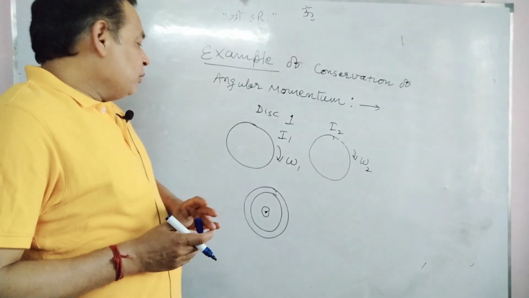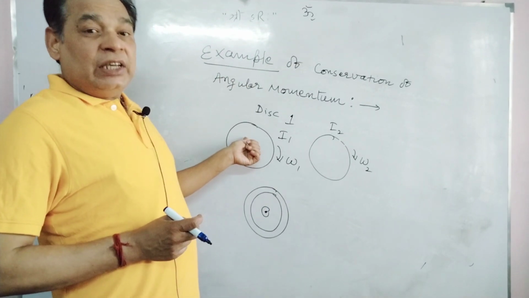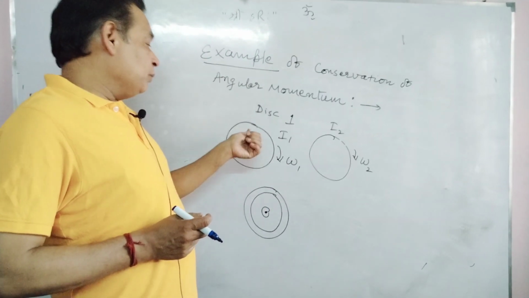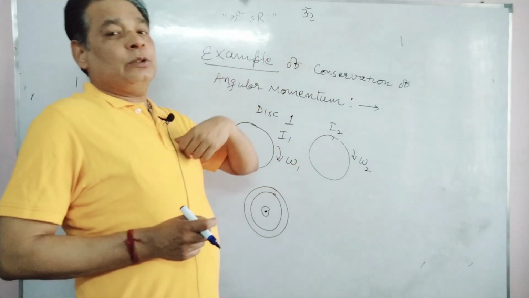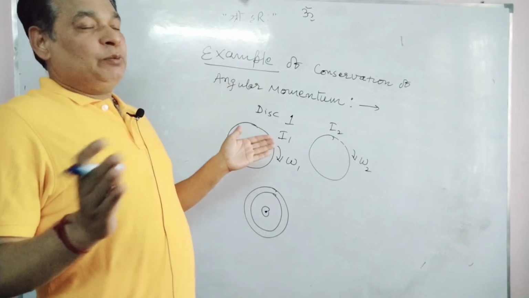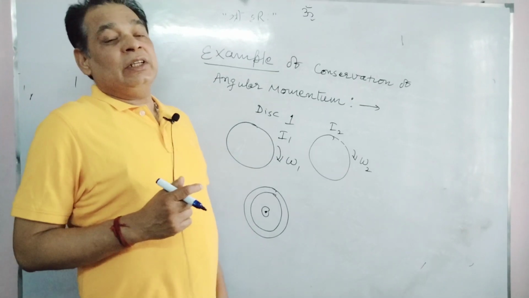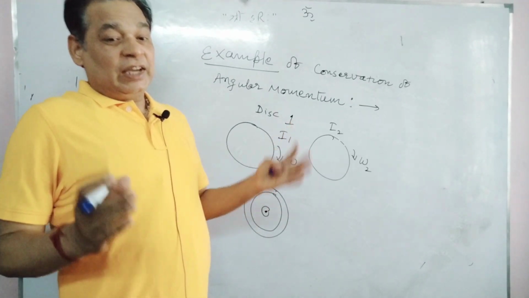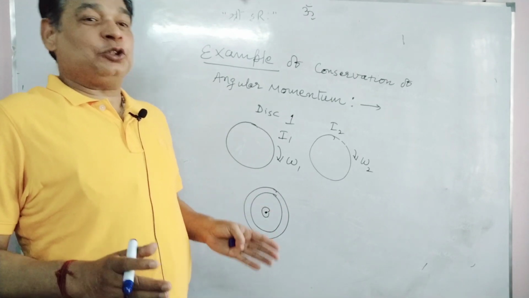This torque due to friction on the first disc will change its angular momentum. It will change the angular momentum of the second disc also, but the entire system will have the same angular momentum before and after touch. You know why? Because this friction is an internal force for the entire given system, and an internal force will give 0 torque for the system.